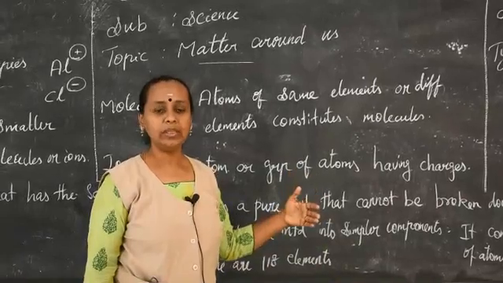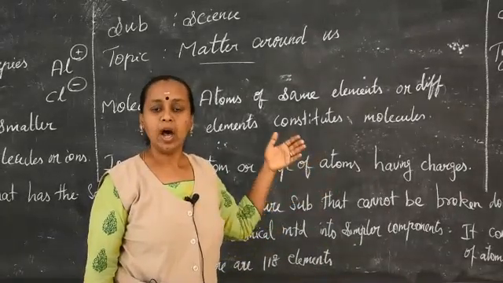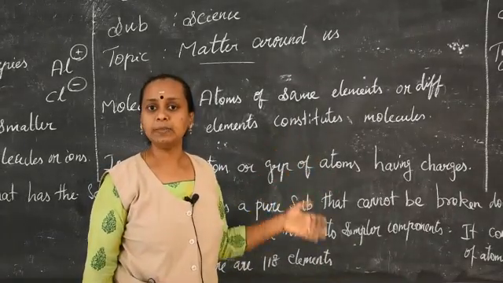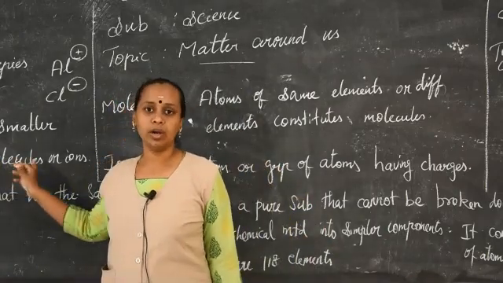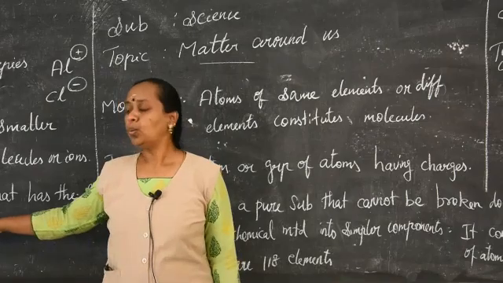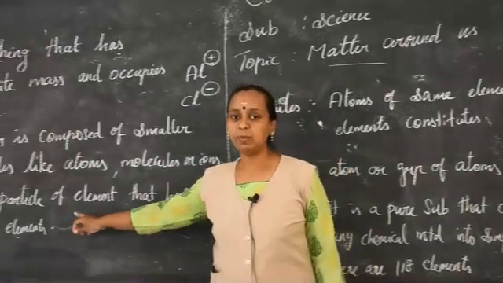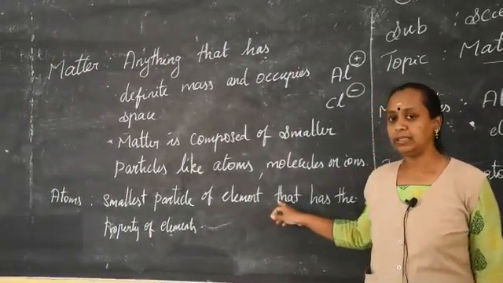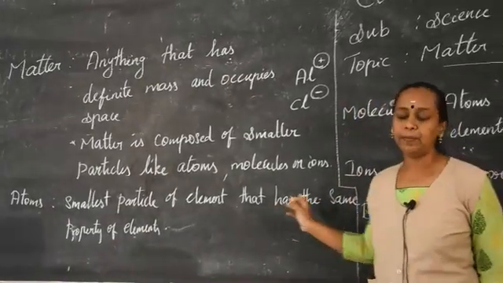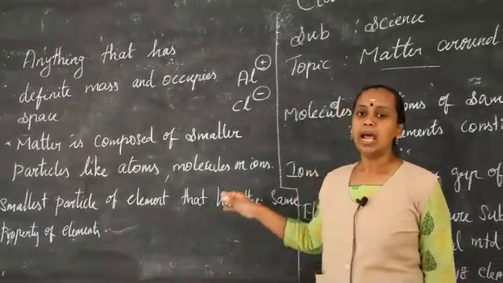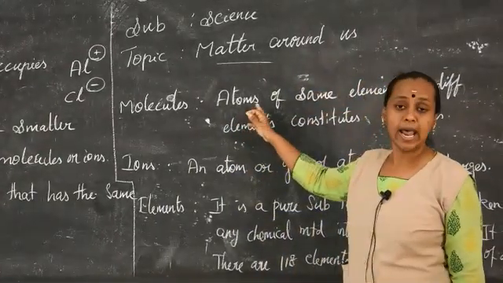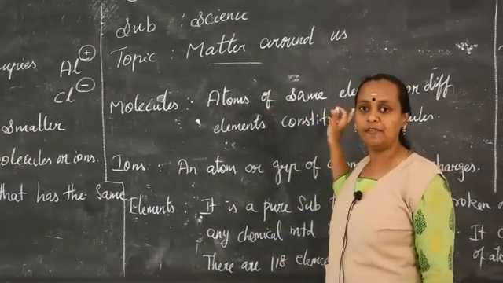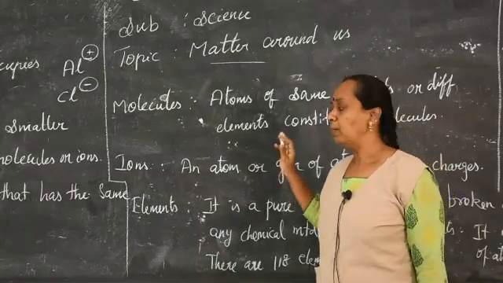So we have dealt with what matter is and how matter is made up. Matter is made up of particles like atoms, molecules or ions. We studied that an atom is the smallest particle of an element that has the same property as the element. Molecules are atoms of the same elements or different elements constituting a molecule.